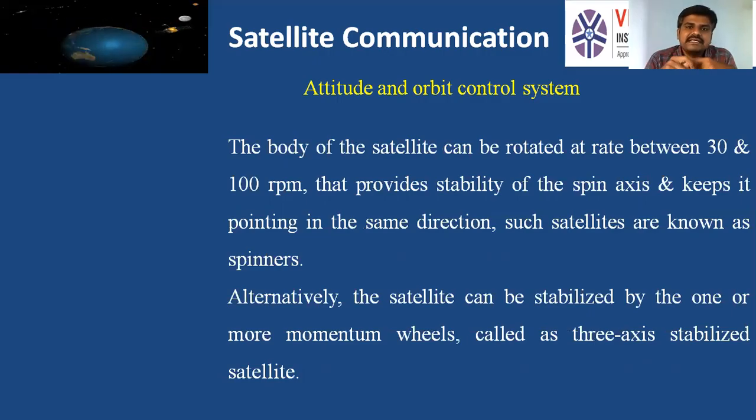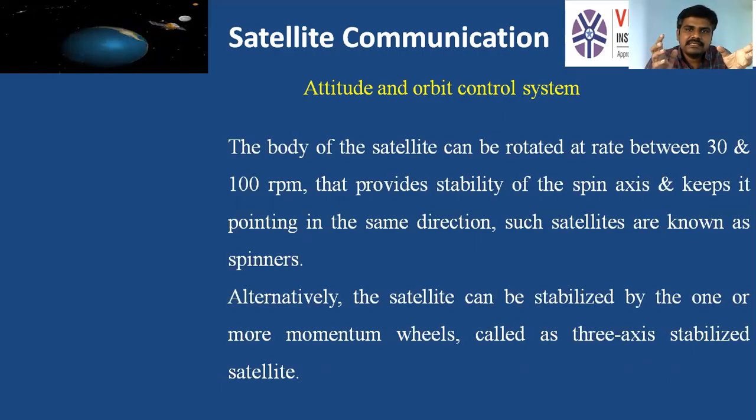Whenever the satellite is getting disturbed from the position, the satellite spins. Due to the spinning, gyroscopic forces are generated, and the gyroscopic forces will move the satellite to the correct position. So such type of satellites are called spinner satellites.